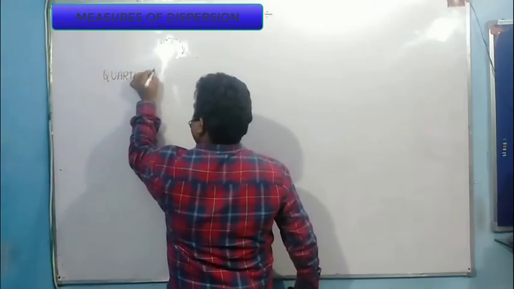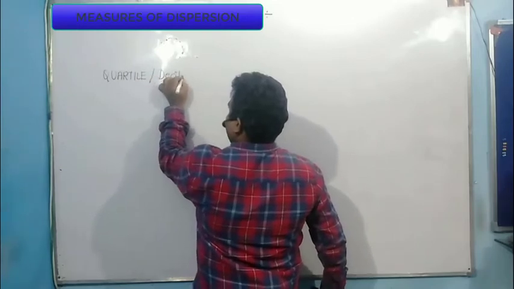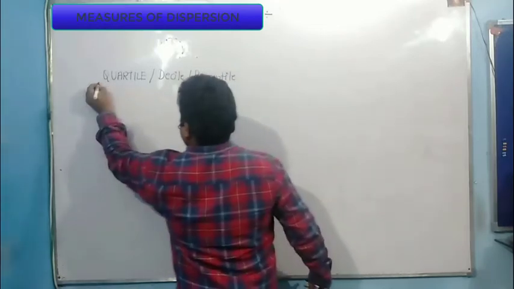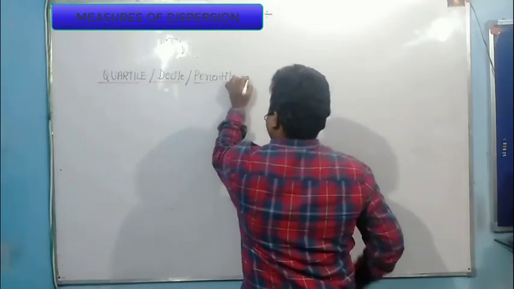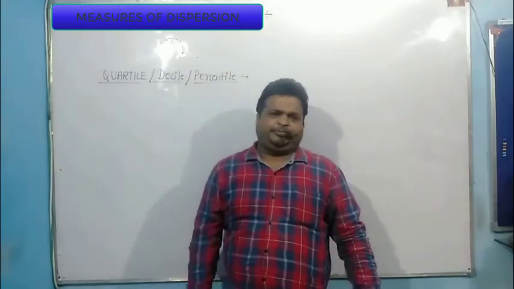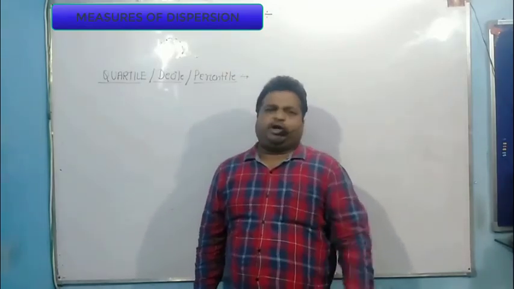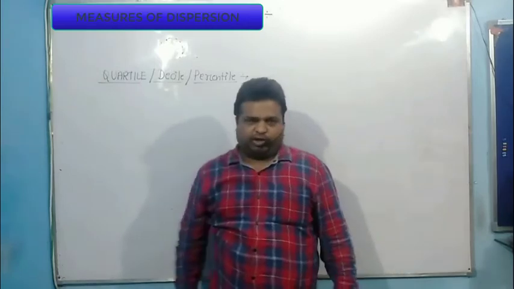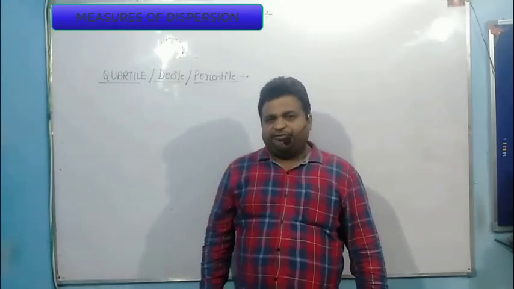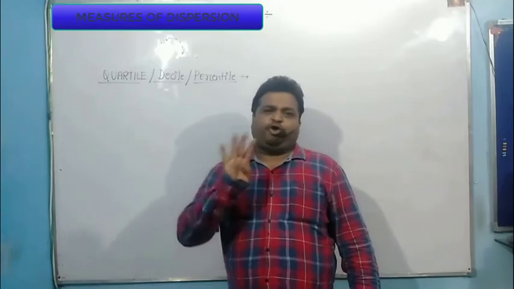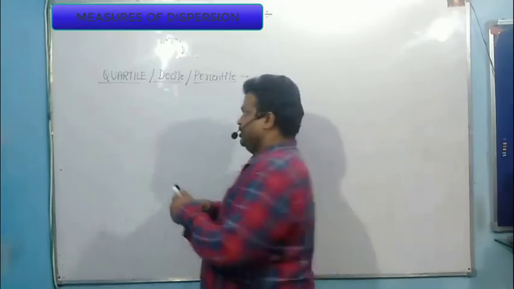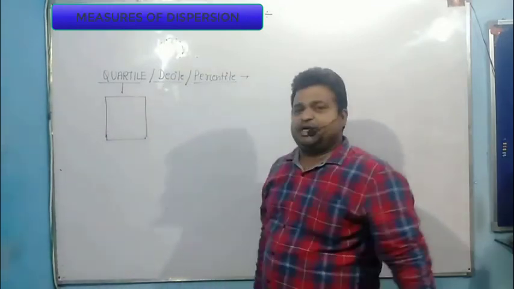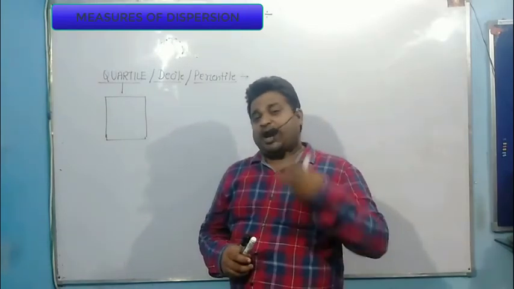Quartile, decile and percentile. Now the basic thing: median divides the data into two equal parts. The same way, quartile means 4. So if you divide the entire data set into 4 equal parts, it's called quartile range. So in quartile, you divide this entire data set into 4 equal parts. So you require 3 cuts.